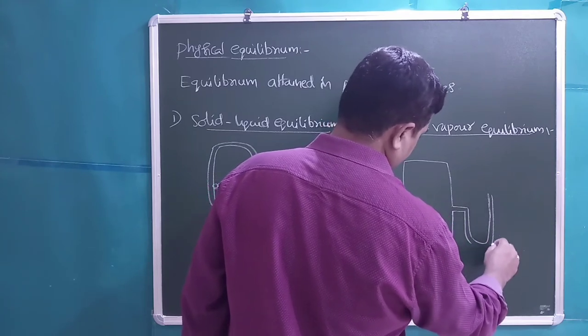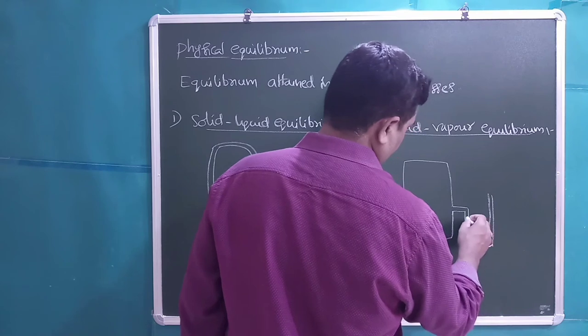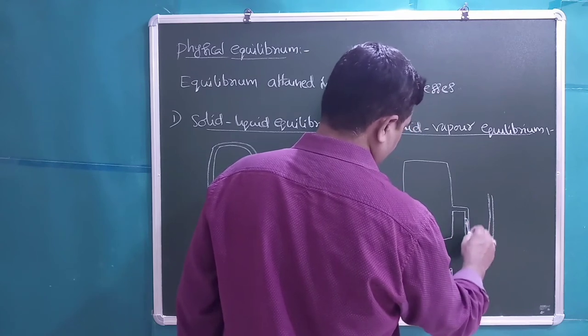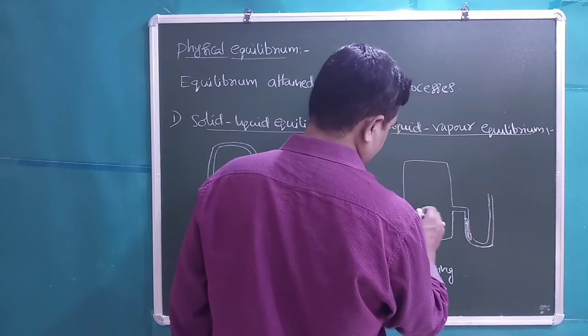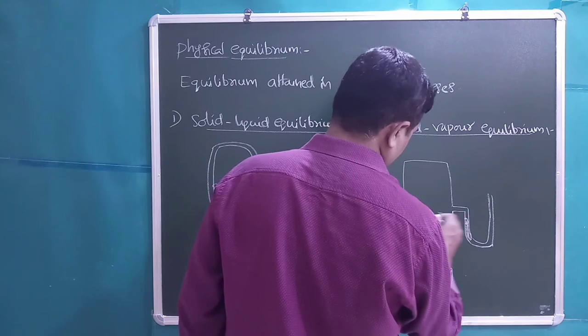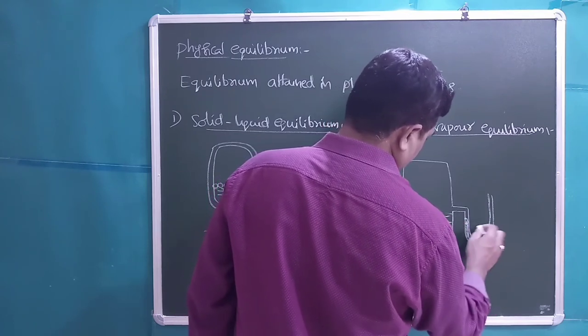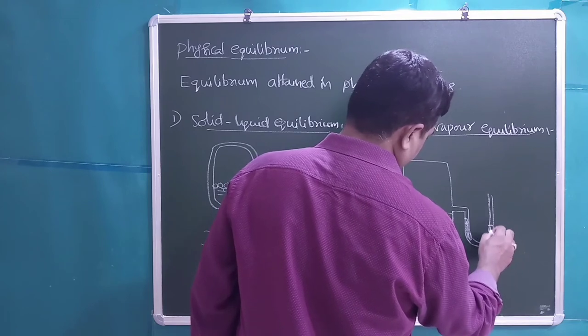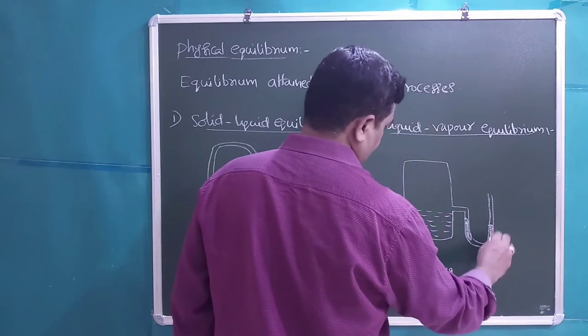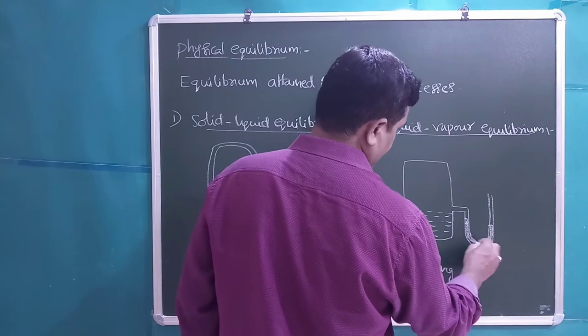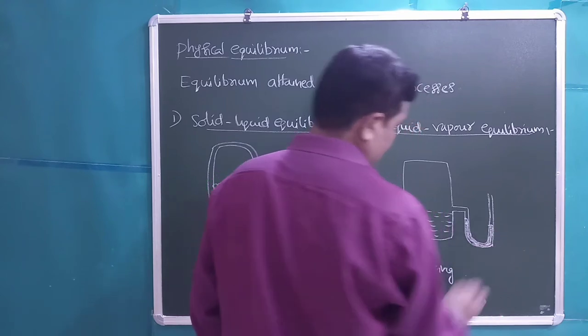Initially the mercury level in the two limbs of the manometer is equal.